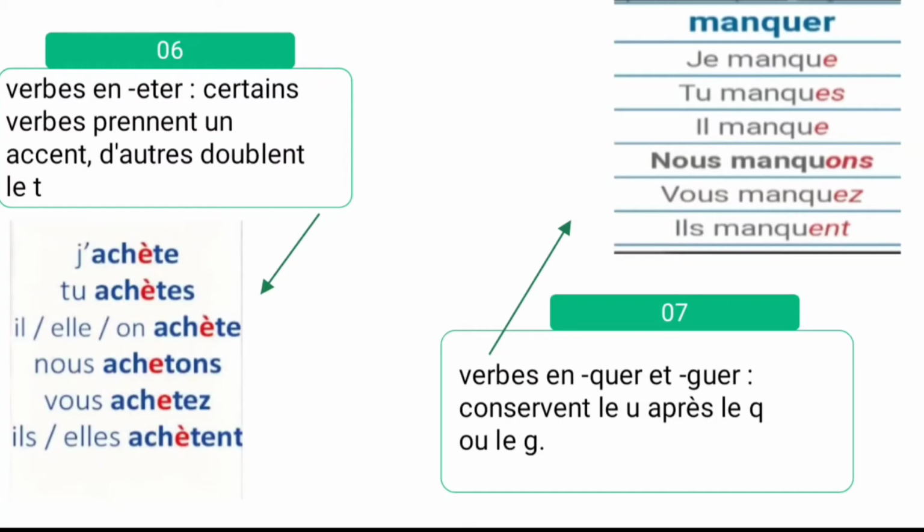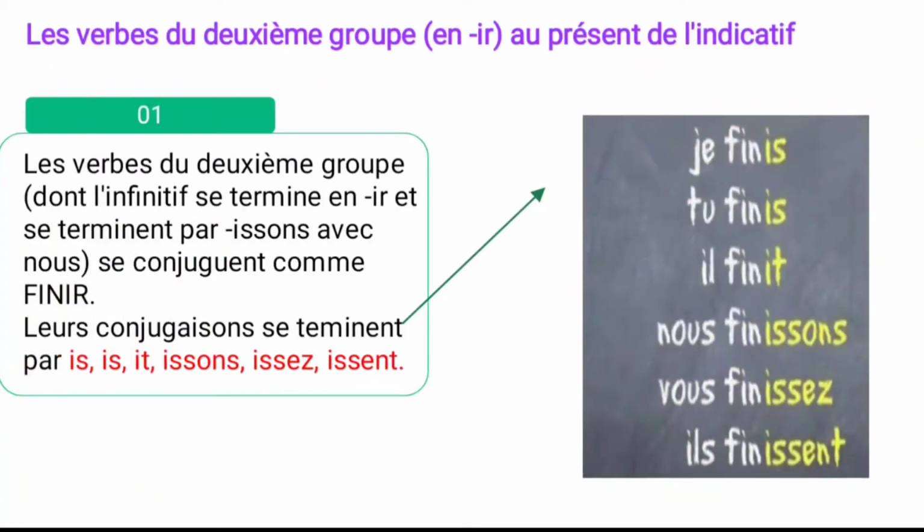So this is all about the first group rules. And move to the second. Le verbe du deuxième groupe, présent de l'indicatif. So this is the second group, that is the deuxième groupe. See the definition for this one. Le verbe du deuxième groupe dont l'infinitif se termine en IR, et se terminant par ISSONS avec nous, se conjuguant comme finir.